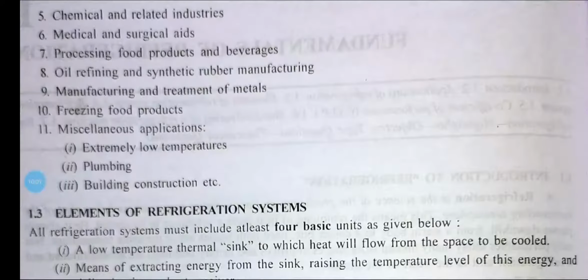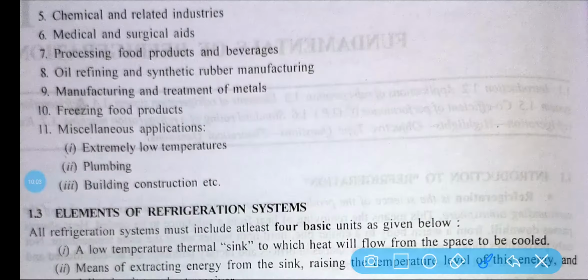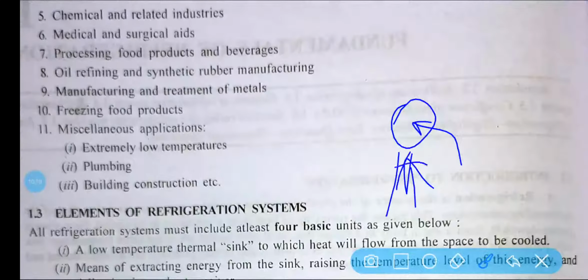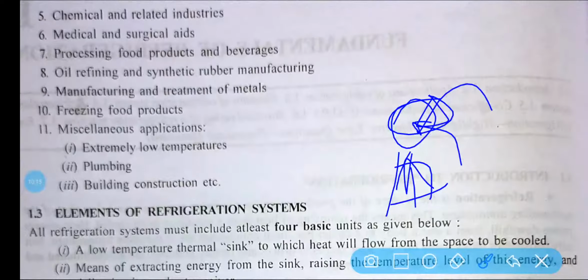Next you can see the chemical and related industry. You know that for some chemicals, when heat is maximizing or some heat generation takes place inside the chemical, it may react, because with the help of some heat it will start reacting. Okay, so that is why a lower temperature region should be maintained, so that the chemical will not react with anything and related things.